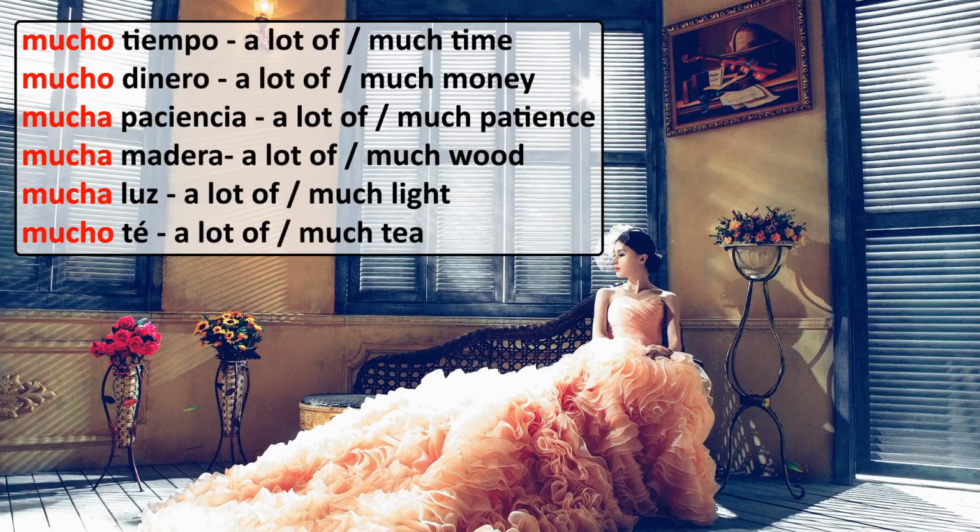In English, we usually use a lot of or a similar expression in statements and much in questions and negative sentences. In Spanish, there is no difference whether we are stating something, asking, or negating. We use the same forms, mucho for masculine nouns and mucha for feminine nouns. Some examples. Mucho tiempo, a lot of time, much time. Mucho dinero, mucha paciencia, mucha madera, mucha luz, mucho té.